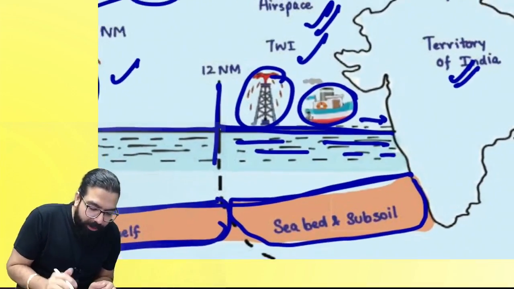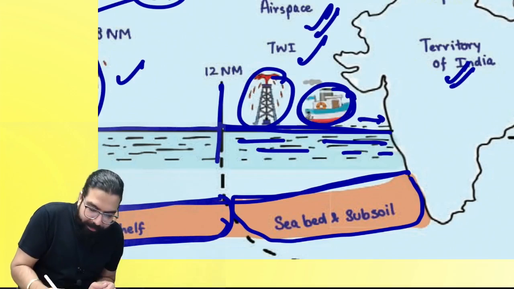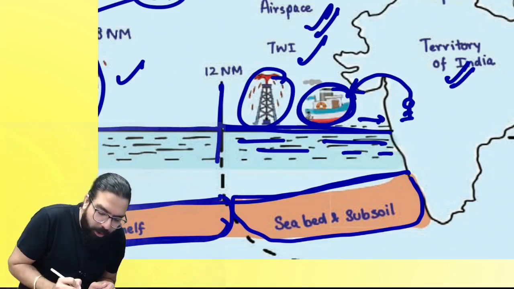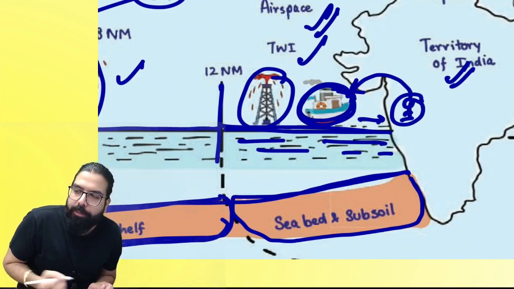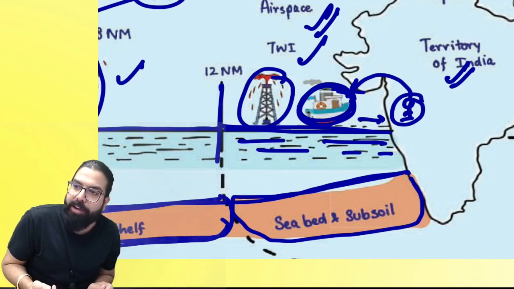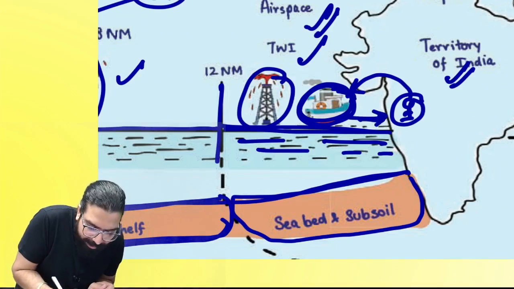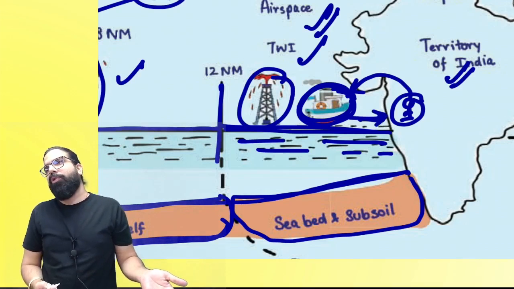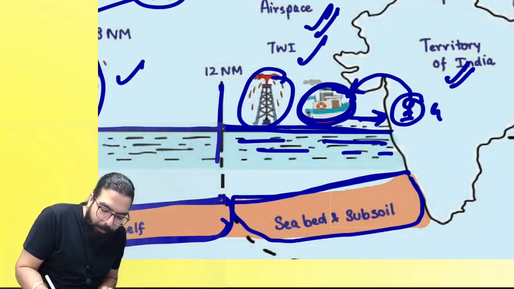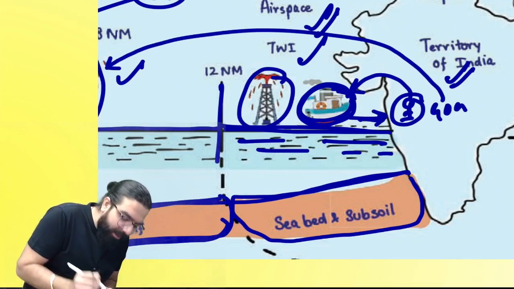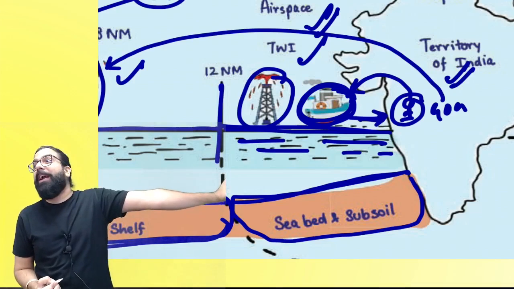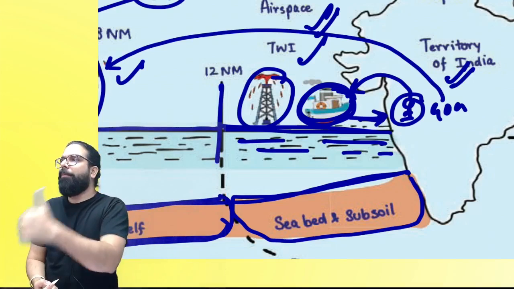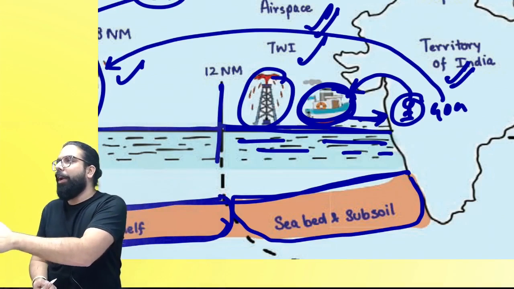Tell me one thing. Supposing this place is nearest to Goa. There is a supplier in Goa who went ahead and supplied over here. The supplier is from Goa, and this place is also nearest to Goa. It will be intra or inter? Intra. Can I go ahead, everyone? Because this person will be taking registration in the nearest coastal state only. Tell me one thing, if the Goa person supplies in the exclusive economic zone, then Goa is a state, and the exclusive economic zone is a separate union territory. It will always be inter and IGST will be applicable. Is my point 100% clear to all? Can we go ahead, everyone?